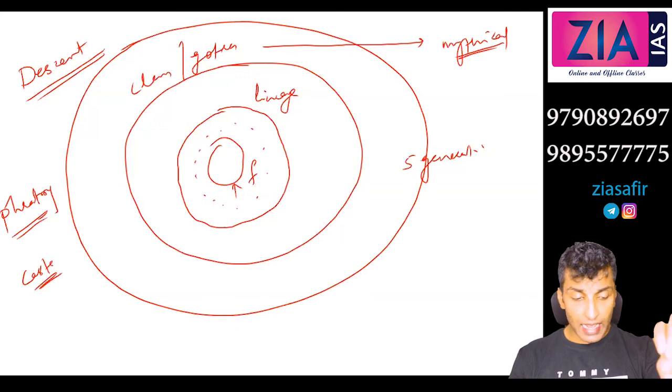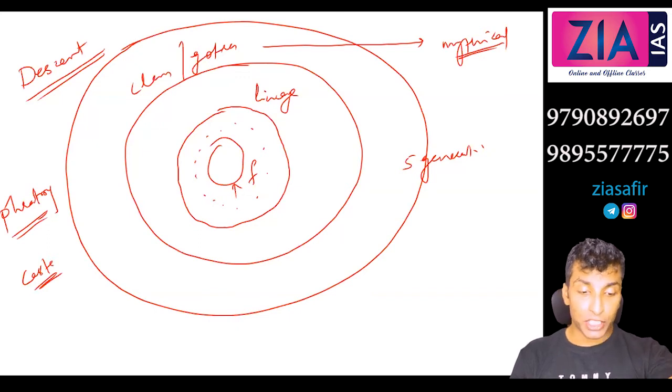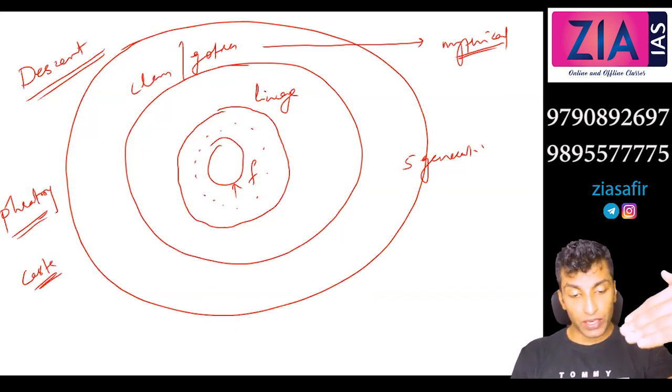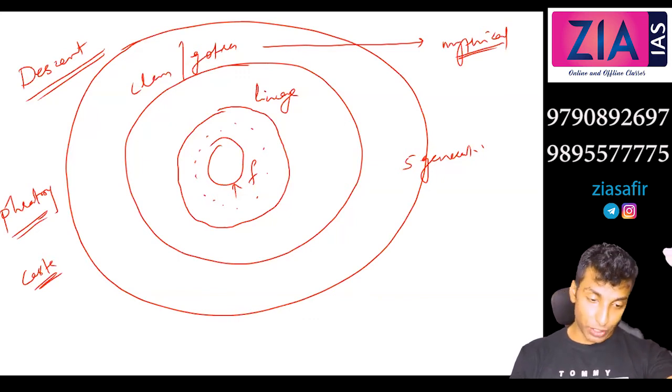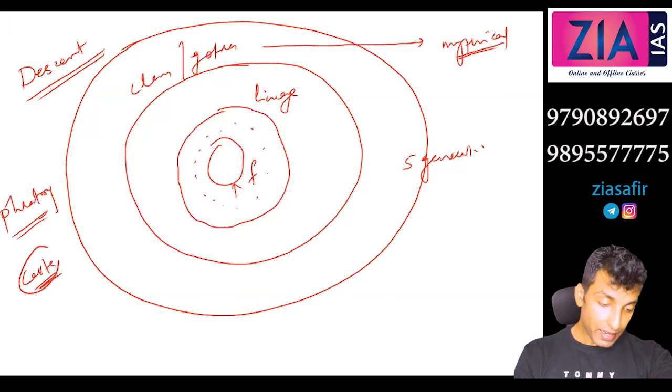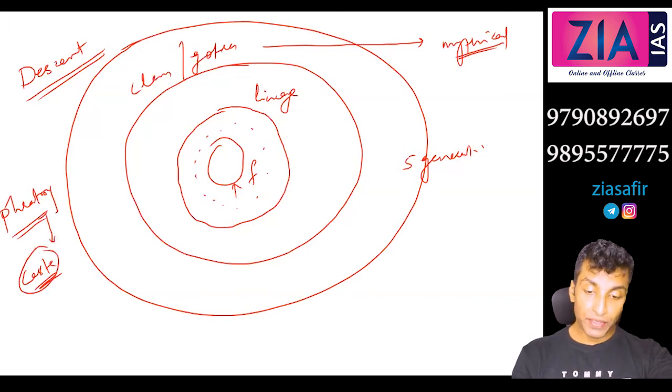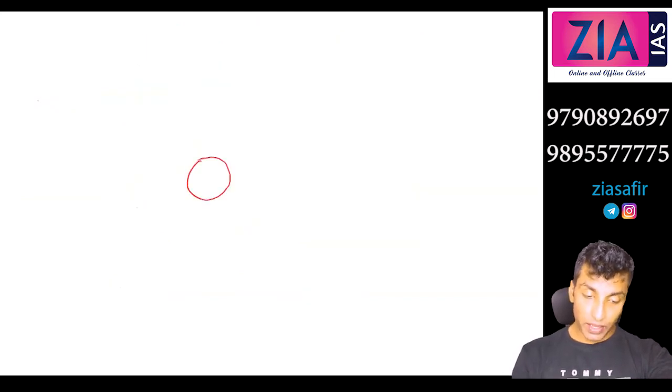Caste is nothing but an expanded kinship system. It will go further and widen, and at the top you will find caste. Fraty is similar to caste. I hope you understood. First we are talking about family, that is the smallest descent group. Here we are not talking about any ancestor or anything.